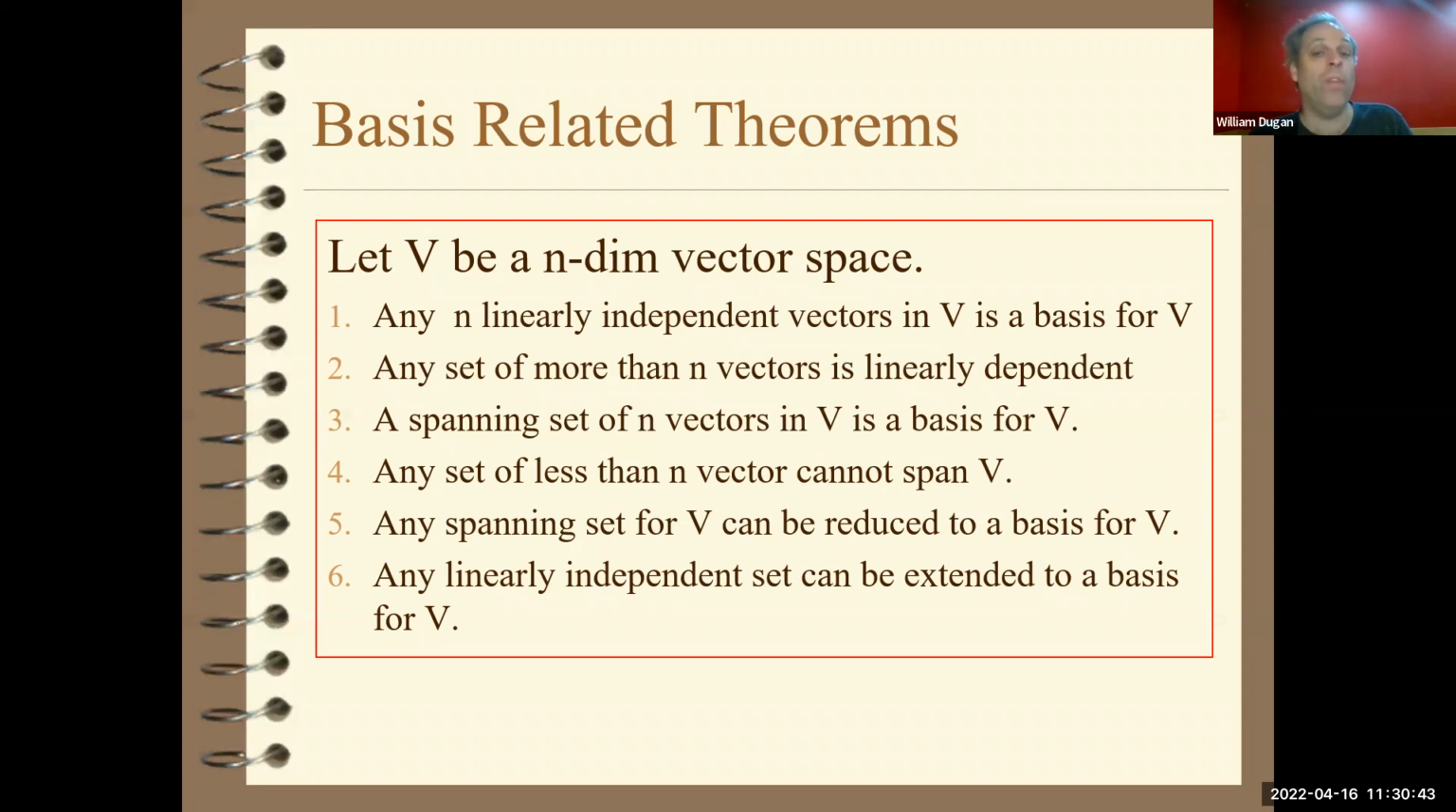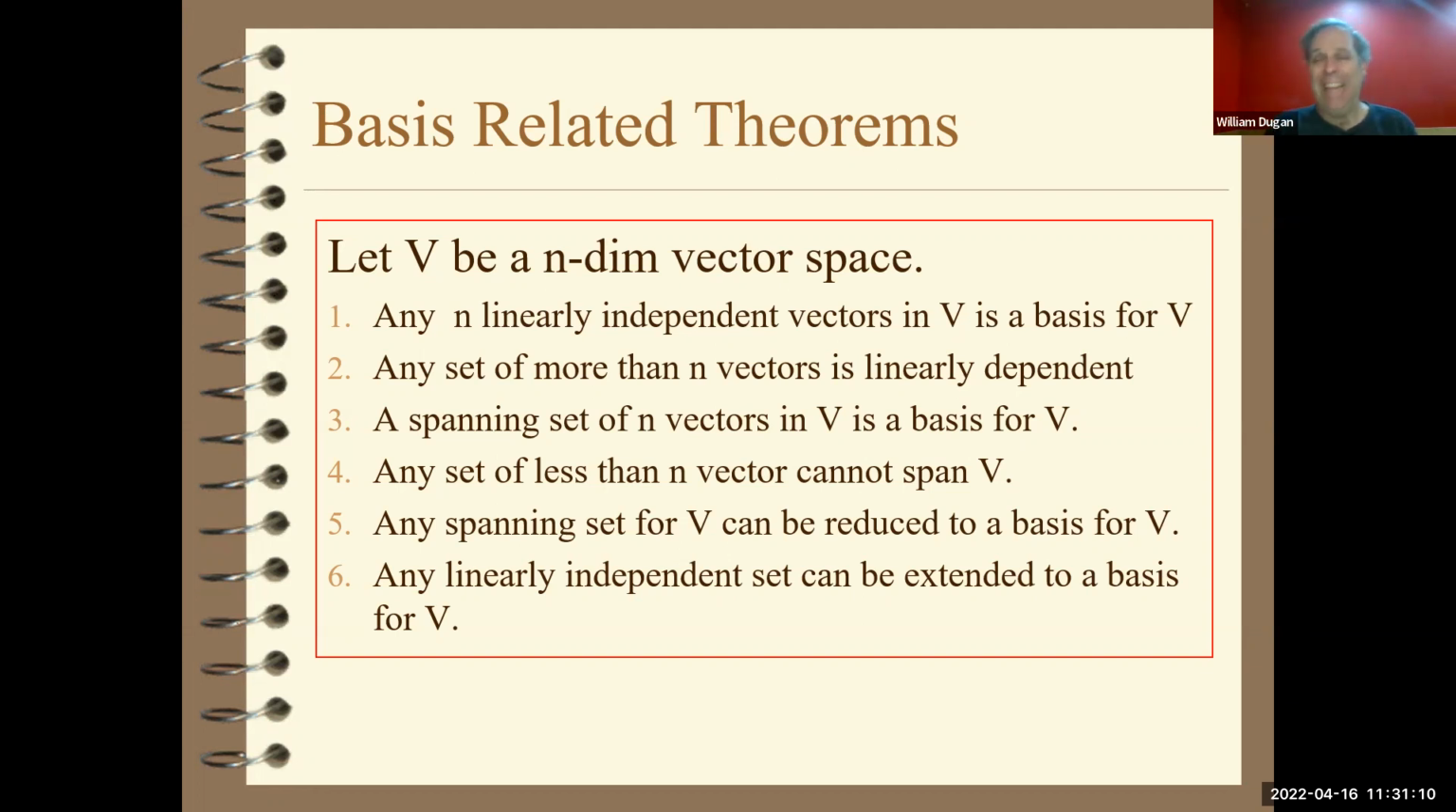If you ever have more than n vectors in this n-dimensional space, it's automatically linearly dependent. If you ever have n vectors in an n-dimensional vector space and those n vectors span the space, then they instantly are linearly independent and therefore are a basis. So you only need to show one. If you have n vectors, and you show either that it is independent or that it spans the space, it's automatically a basis. You don't have to do the other part of the proof.